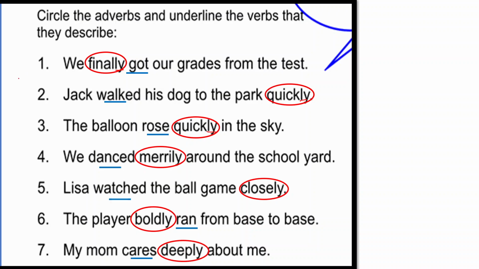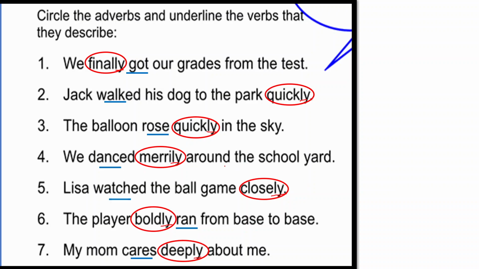So always remember that generally you will see that adverbs end with ly, but this trick doesn't work everywhere. It only works when the adverb of manner is there. When someone is asking about manner, that in which manner the action happened, all the adverbs of manner end with ly.